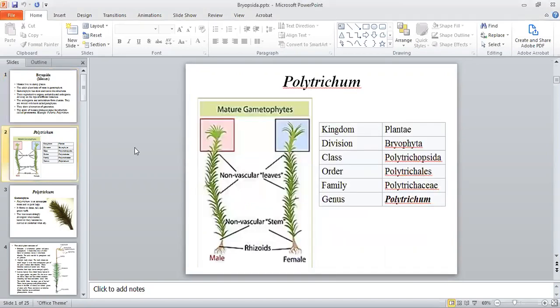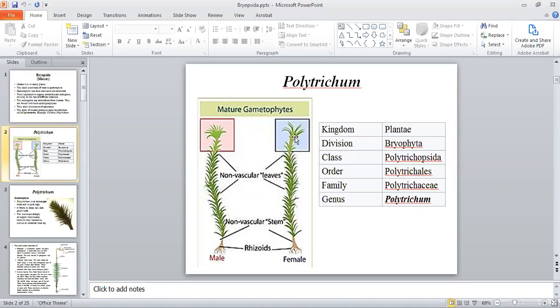दिस इज पोलिट्राइकम। The gametophyte of polytrichum is dioecious. Dioecious means Archegonia and Antheridia are produced on separate plants. These are non-vascular leaves. These are non-vascular stem. They lack vascular system. These are rhizoids for the absorption of moisture. And on the tips of the branches, Antheridia and Archegonia will be produced.